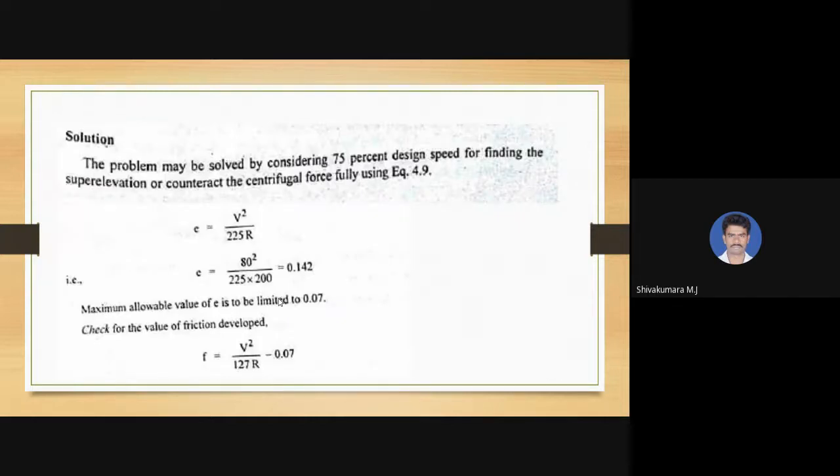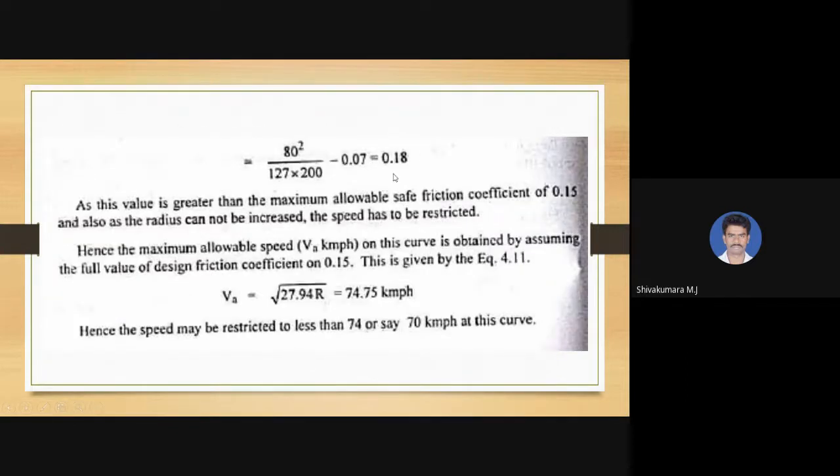So for 75%, that is v square divided by 225 r, e can be calculated. So the value of e is 0.142, which is much greater than 0.07, that is 7%. So you can go for step 2, that is e plus f equal to v square by 127 r. Substitute the value of e as 0.07 and the value of f we are going to get as 0.18, where this 0.18 is greater than the allowable coefficient of friction 0.15. So if it is greater than that, the provided super elevation is not sufficient to counteract the centrifugal force.